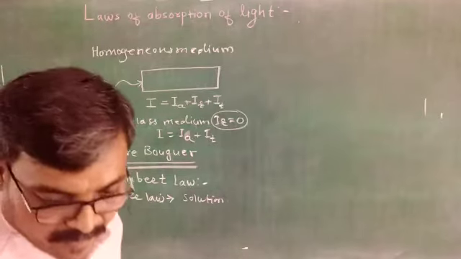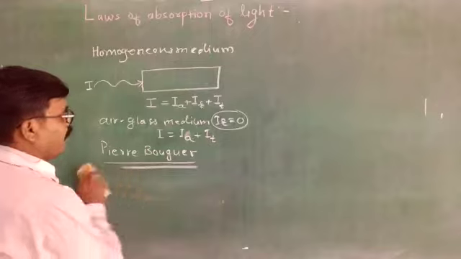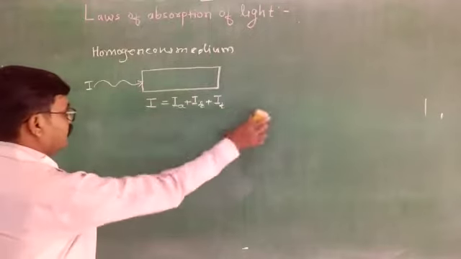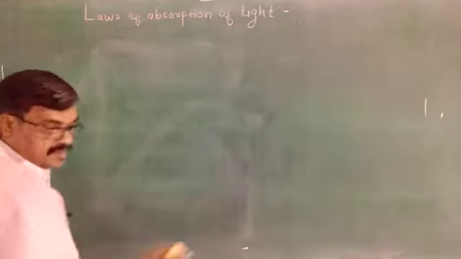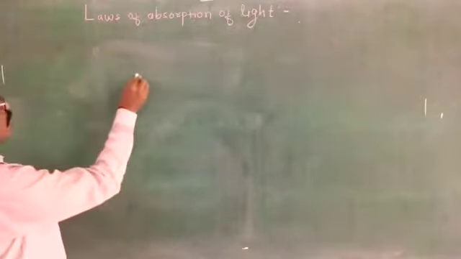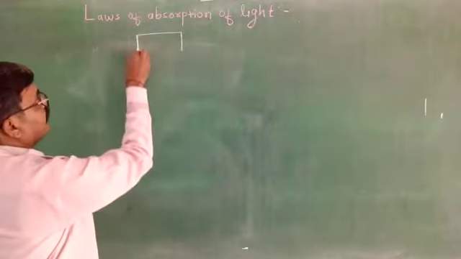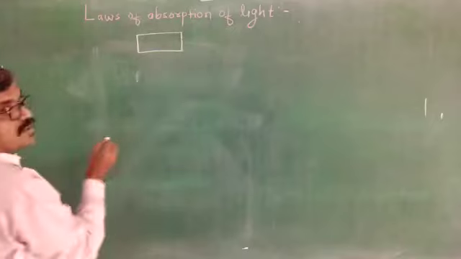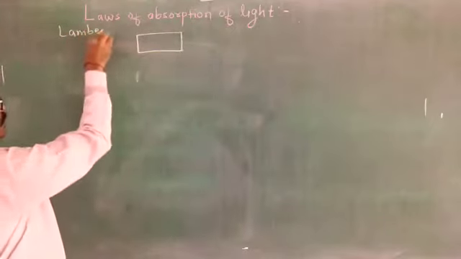Now see Lambert's law. In this Lambert's law, the medium used is a homogeneous solid medium. Let me consider this is a homogeneous solid medium.